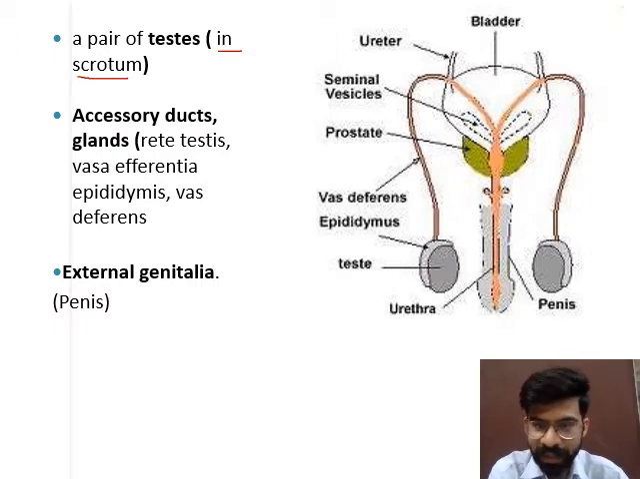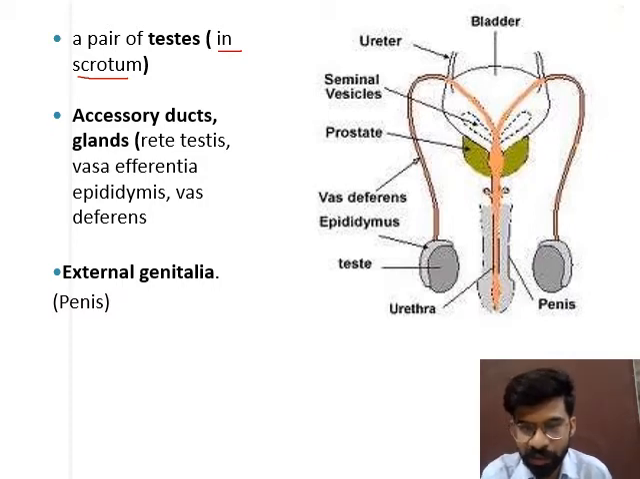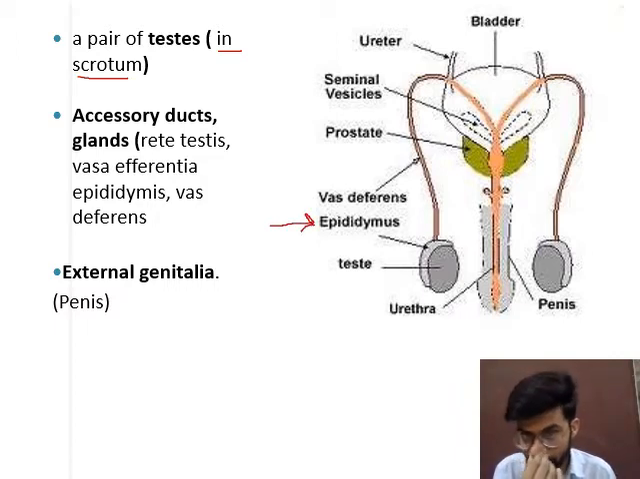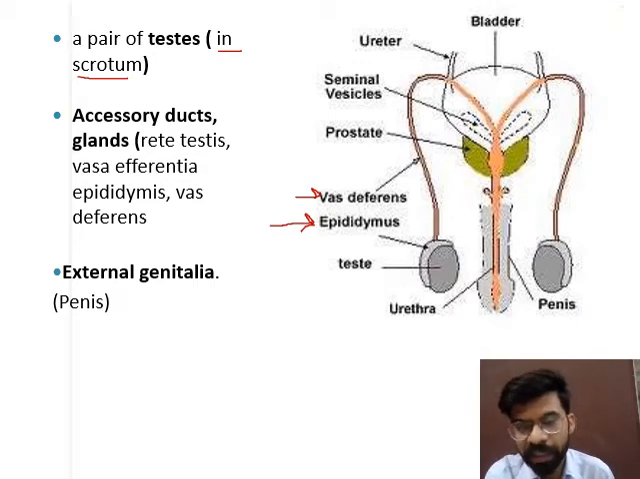Then the accessory ducts are tube-like structures, and their names are rete testis, vas efferentia, epididymis, and vas deferens. You can see here the testis head contains the epididymis, a tube-like structure. Then the epididymis joins with the vas deferens, and the vas deferens joins with the next vas deferens. Then this joins with the external genitalia, and the name of the external genitalia is the penis.